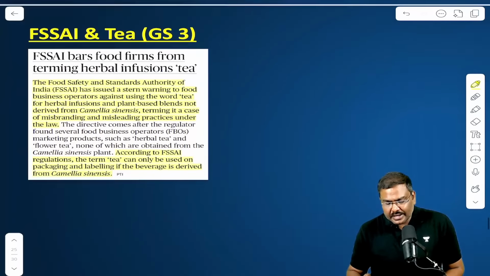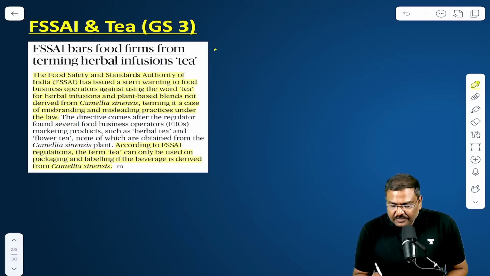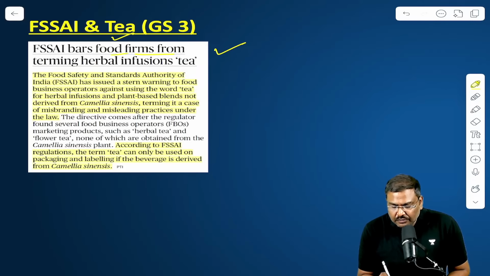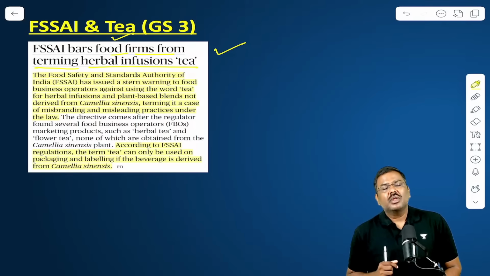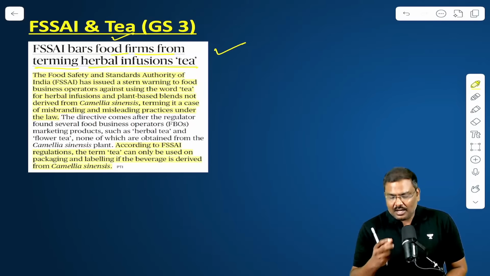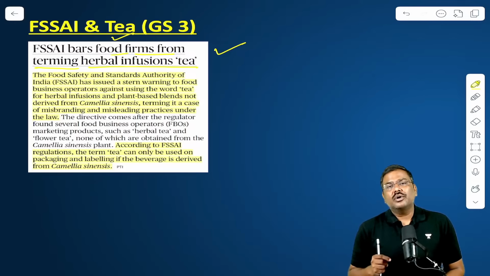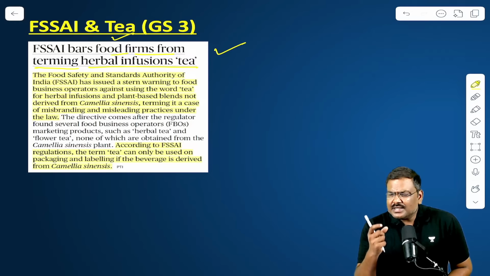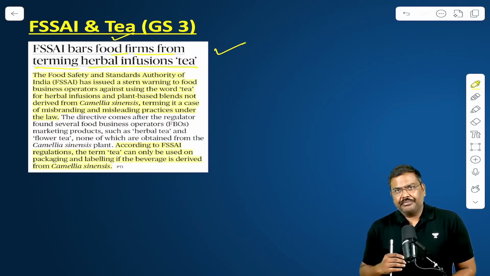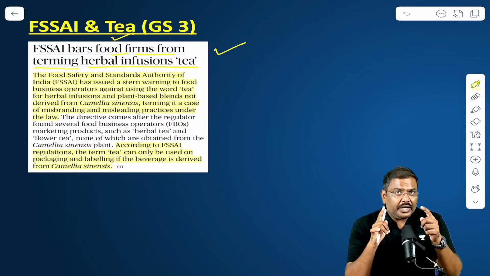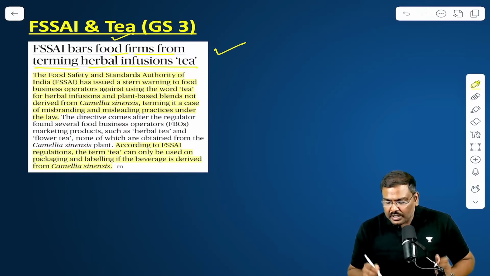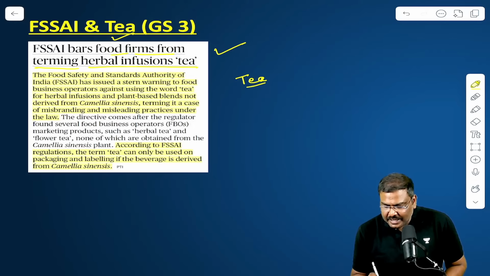Now one more article. The Food Safety and Standards Authority of India has barred food firms from terming herbal infusions tea. This is important. A lot of you will ignore this, but this is important. Why? In the market, you will be able to purchase a lot of varieties of tea. According to FSSAI guidelines, what can you call a tea?